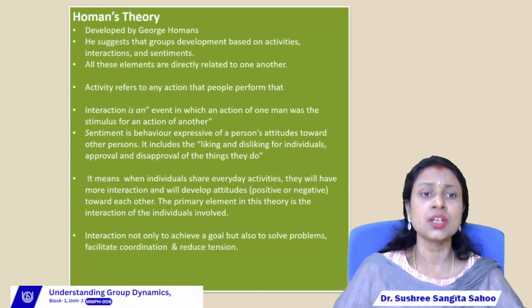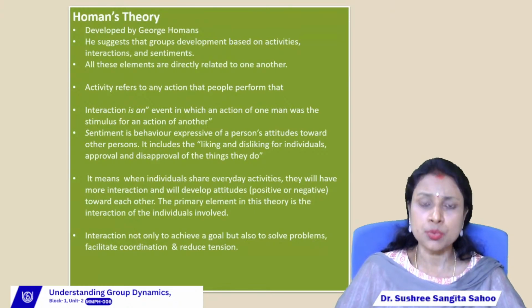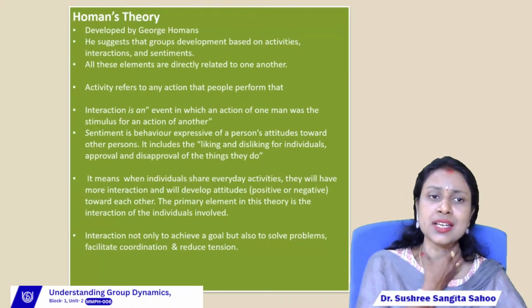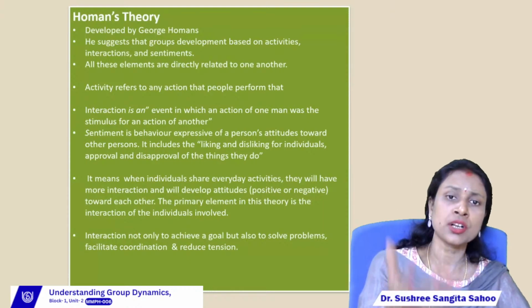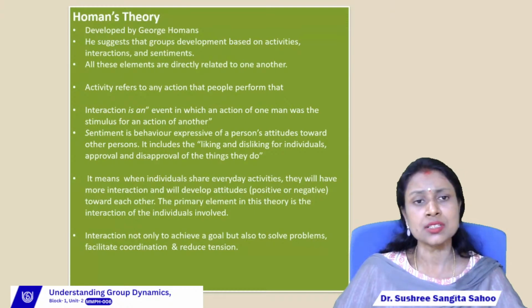Then sentiments. Sentiments means the behavior, or we can say the emotions, or the attitude of a person towards another person. What is the emotion, or the behavior, or the attitude of a person towards another person?